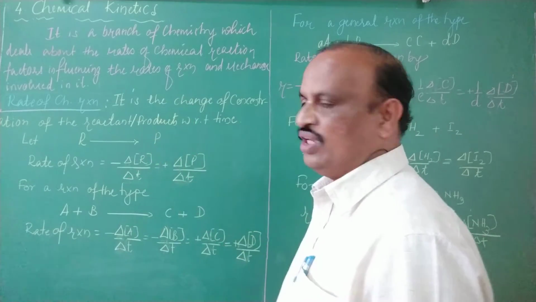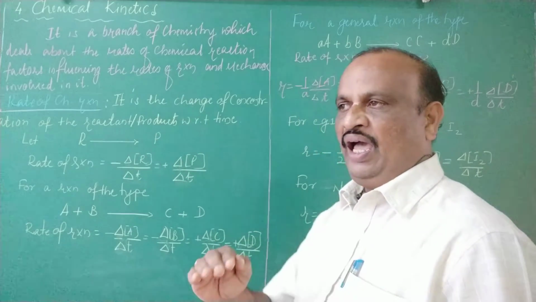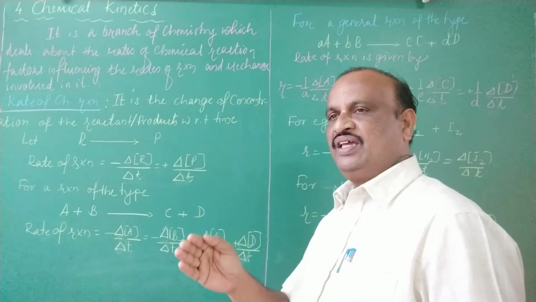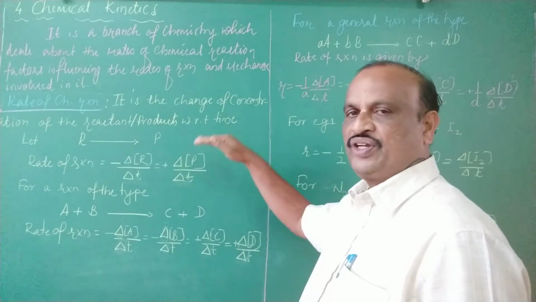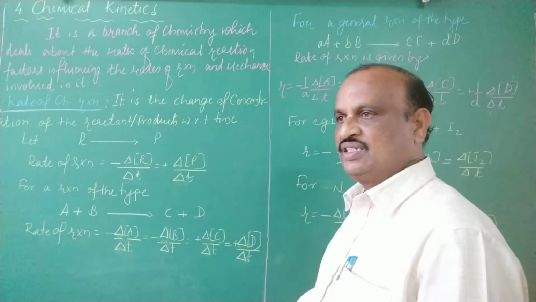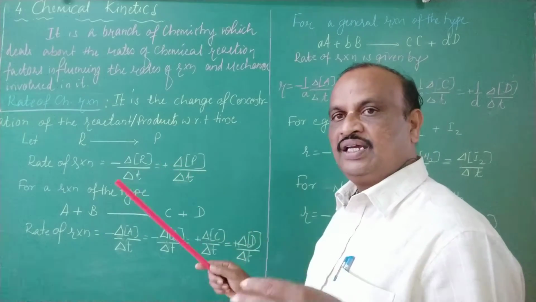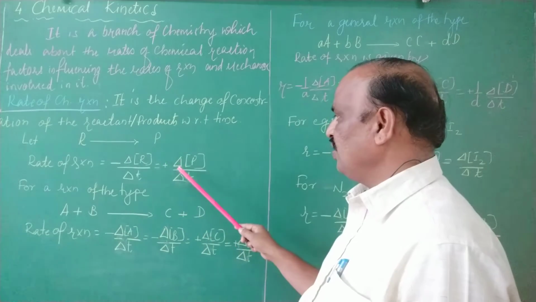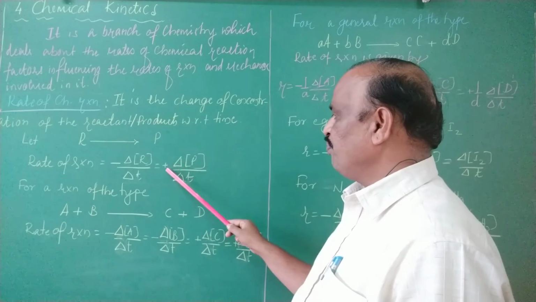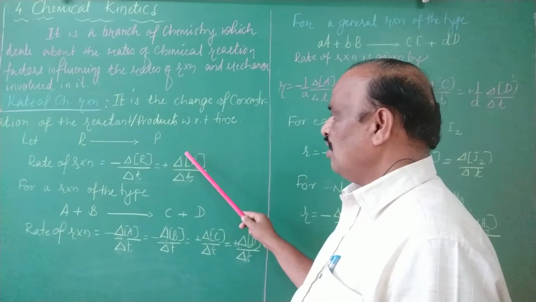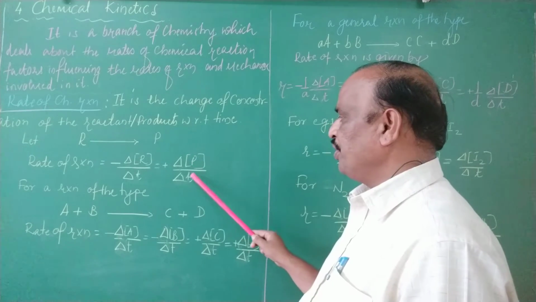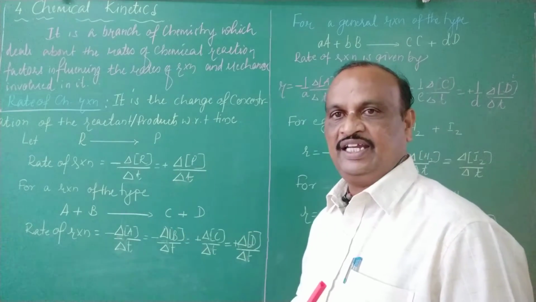This is also equal to, as I told you, as the concentration of the reactant decreases, on the other side the product concentration is going to increase. That increase is also a change. Therefore, I will write it as plus delta of concentration of the product with respect to delta t.